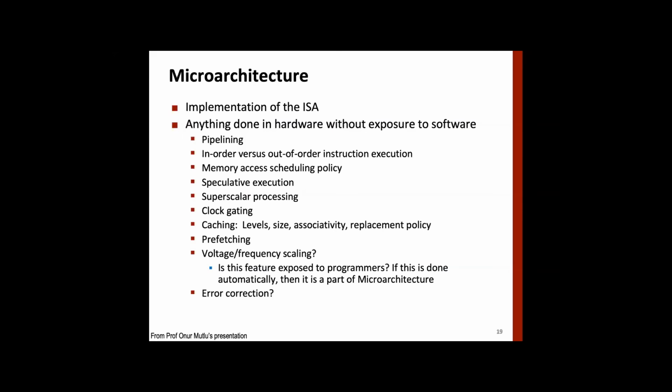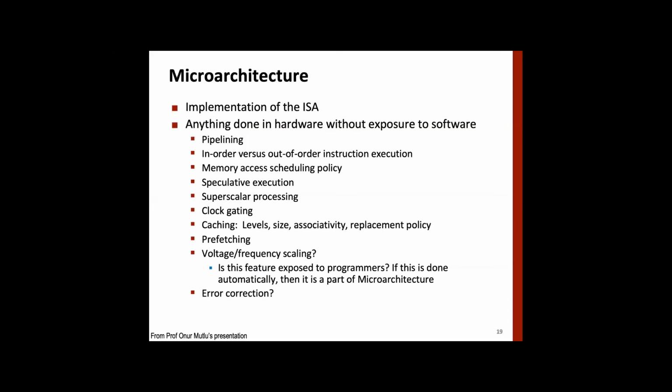Now, the question here is, we have discussed voltage and frequency scaling, right? In order to reduce the power, we have to manage voltage and frequency. Now, when we are running just a single program, and I want very fast execution of that, I am using a single thread, then I may want to increase voltage and frequency as a programmer.